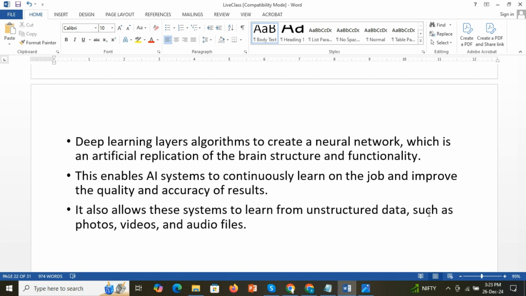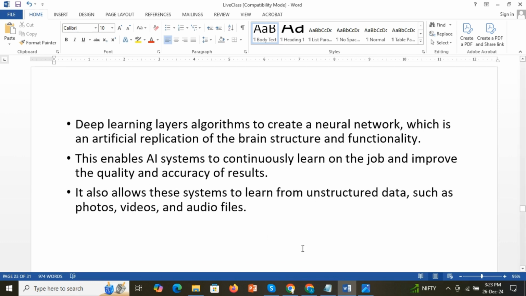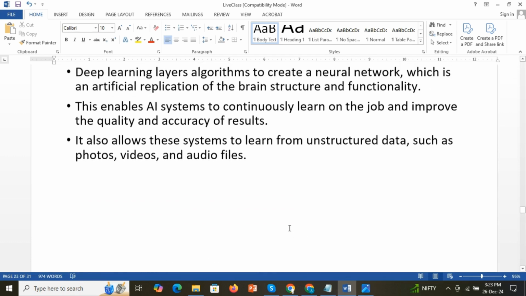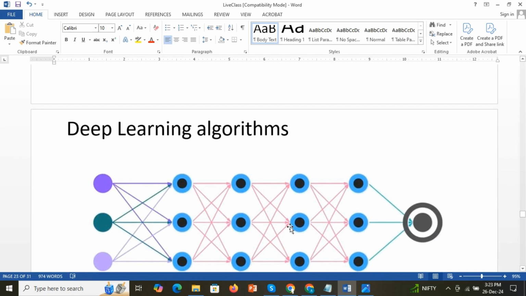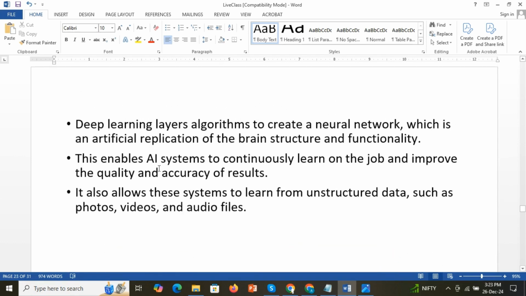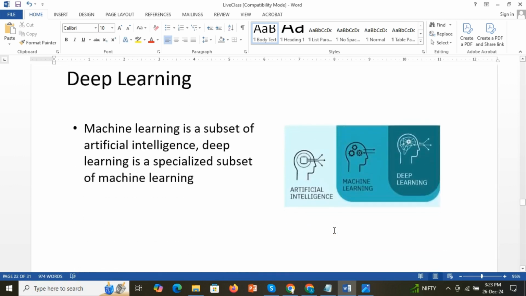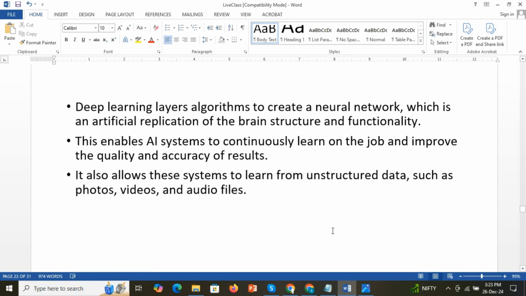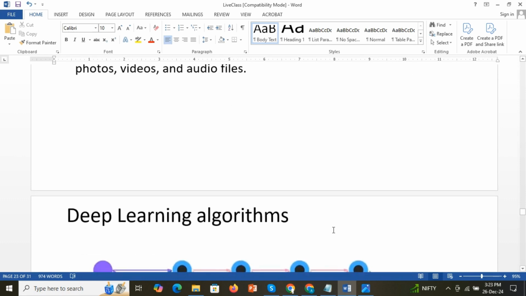So let's see how deep learning algorithms work. This type of architecture gives more accurate results when compared to machine learning. With a lot of data it performs well and gives more accurate results. That is deep learning.